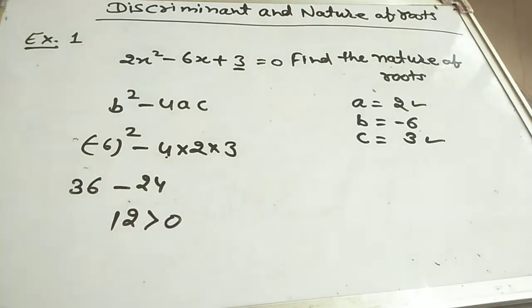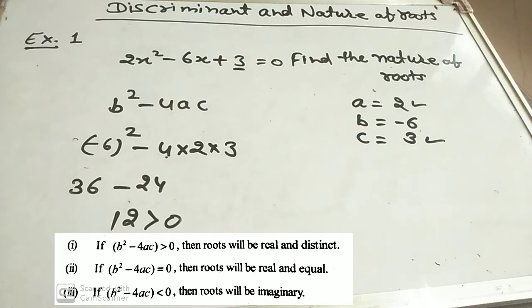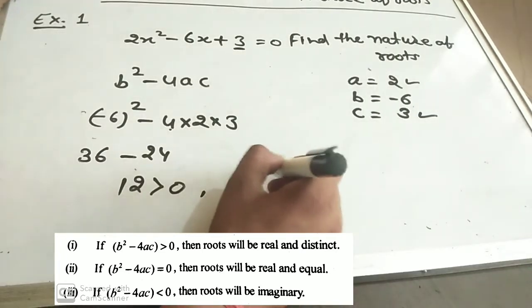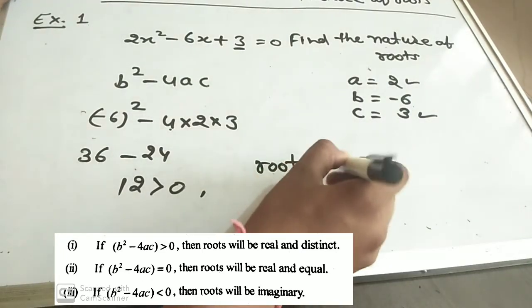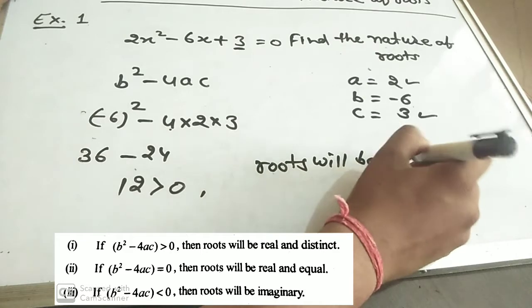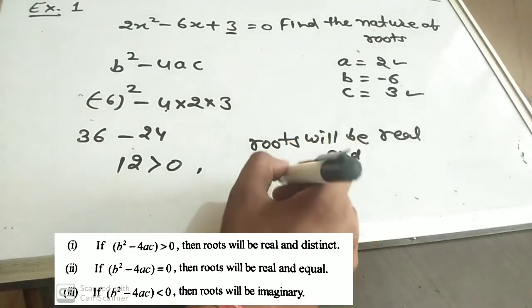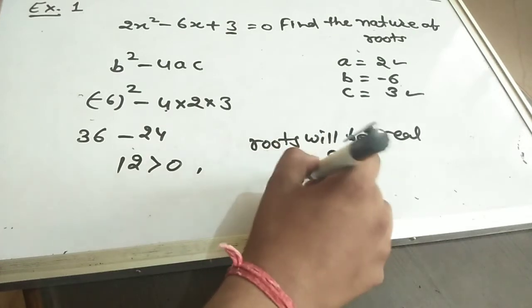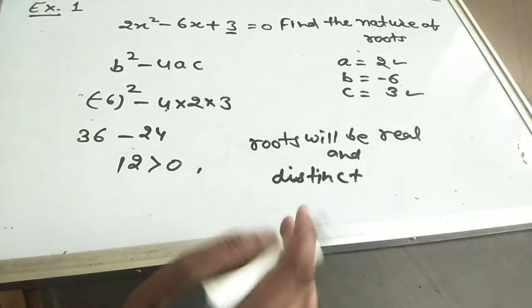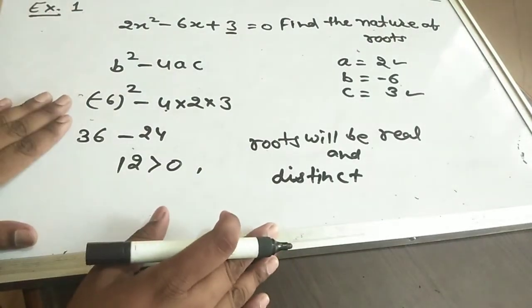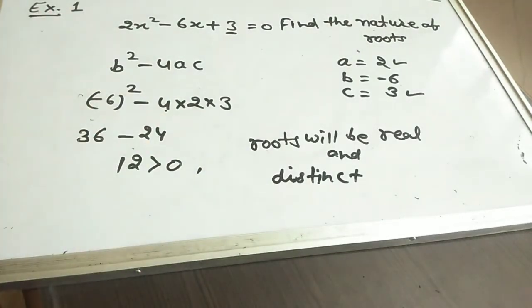So, our first condition is if b square minus 4ac is greater than 0. So, roots will be real and distinct. Understood? Now let us take one more example.